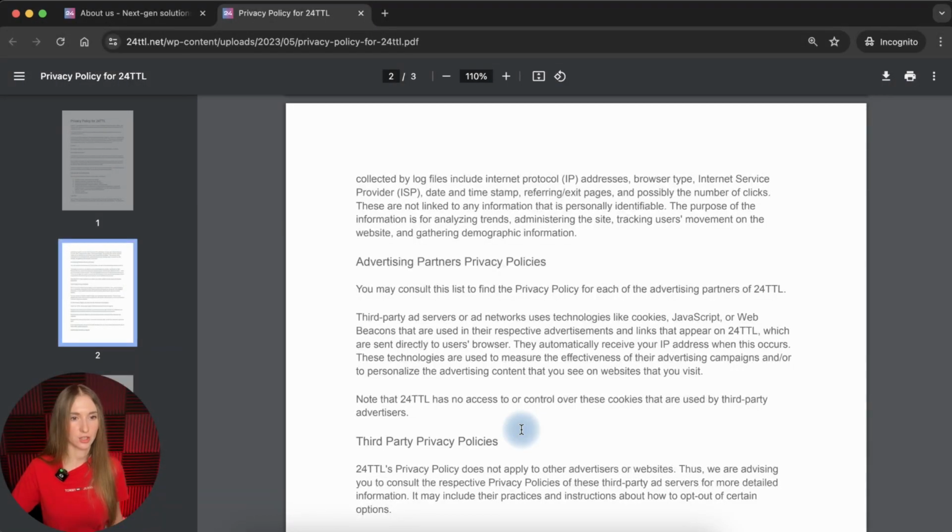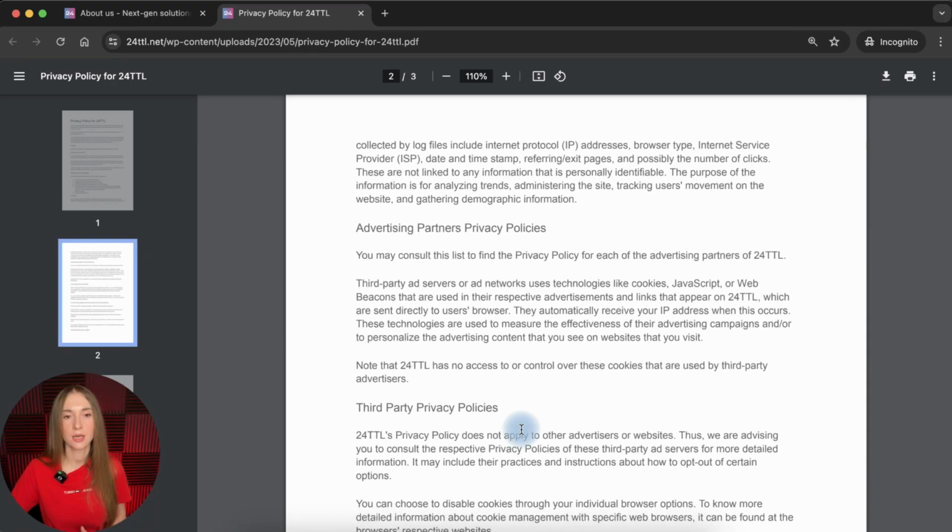Okay, the next section is advertising partners privacy policy. Let me check it really quickly. You may consult the list to find the privacy policy for each of the advertising partners of 24 TTL. I don't know where this list is and where users can find it, to review it and understand which advertising partners the company uses.